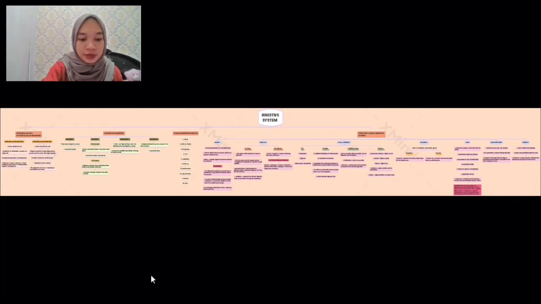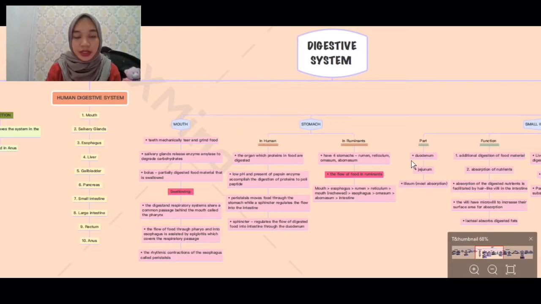Hi, Assalamualaikum. I'll be discussing my topic, which is the digestive system. For this topic, I'm choosing a tree map that I downloaded from an app called XMind. For me, XMind is very convenient and easy to handle, so I'm choosing this app to create my maps for the purpose of my study. For the digestive system, I'm choosing a tree map.